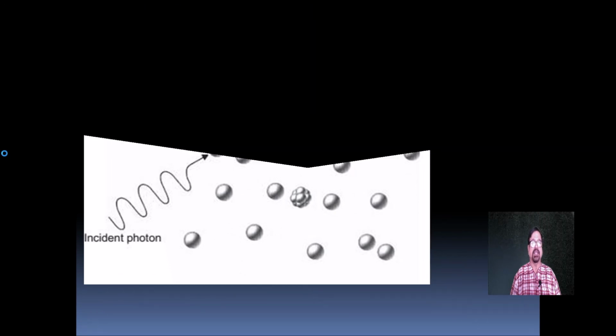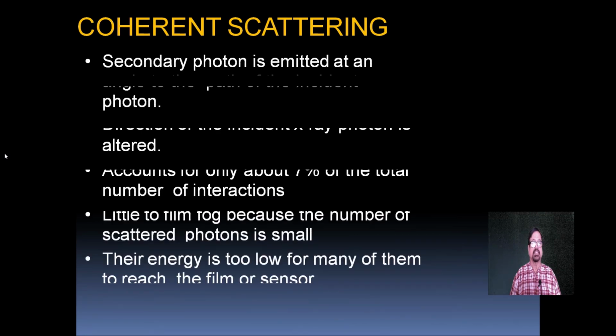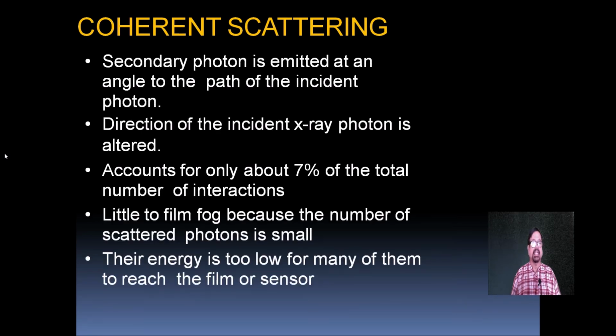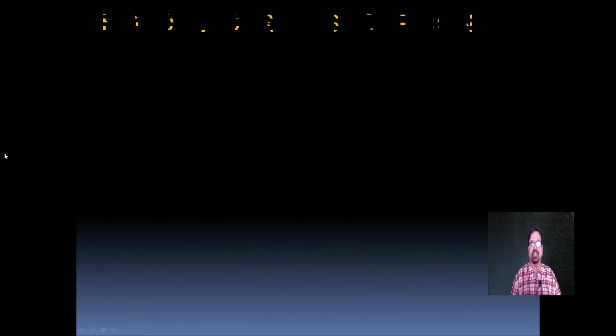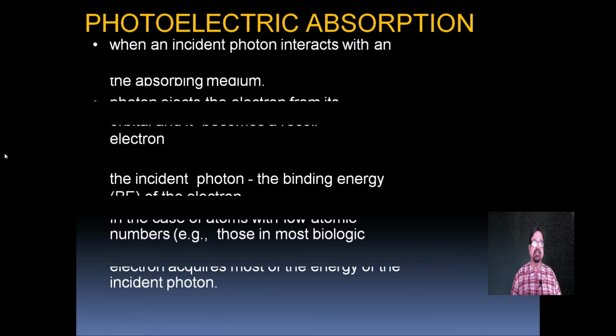Here we are seeing the coherent scattering. The secondary photon is emitted at an angle to the path of the incident photon, so the direction of the incident photon is altered. It accounts for only 7% of the total number of interactions. It contributes little to film fog because the number of scattered photons is small, and their energy is too low for many of them to reach the film or the sensor. Coherent scattering has no usefulness in imaging.